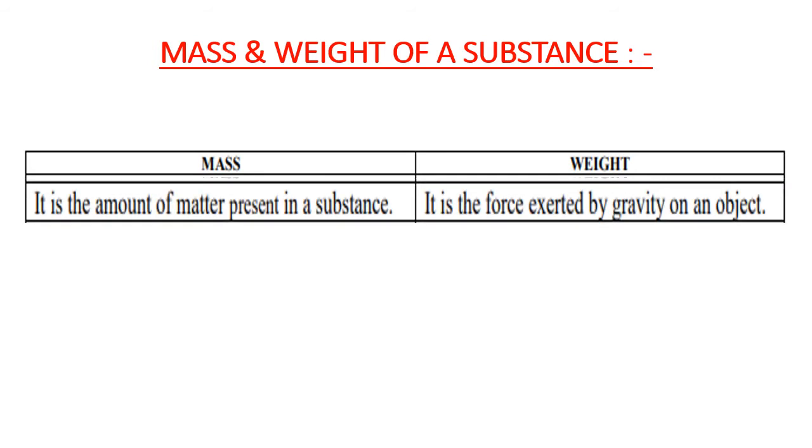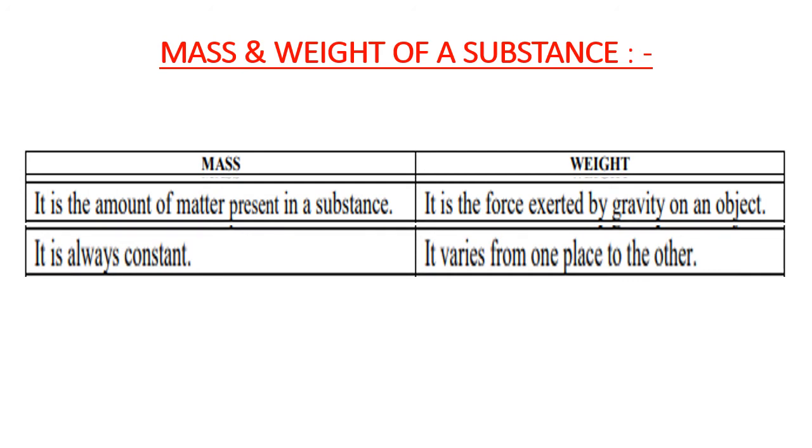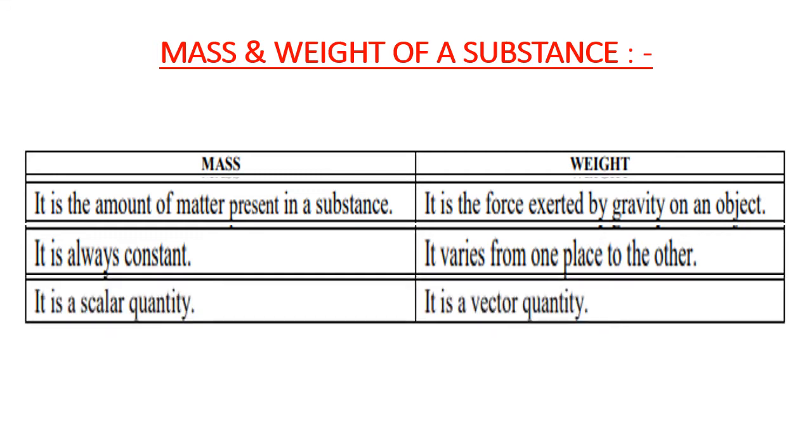Hi dear students, in this session I am going to discuss the differences between mass and weight of a substance. Mass is the amount of matter present in a substance, but weight is the force exerted by gravity on an object. Mass is always a constant, but weight varies from one place to the other. Mass is a scalar quantity, but weight is a vector quantity.